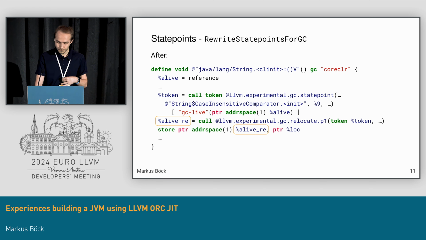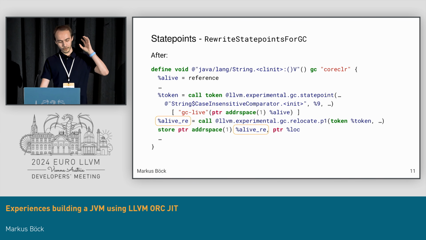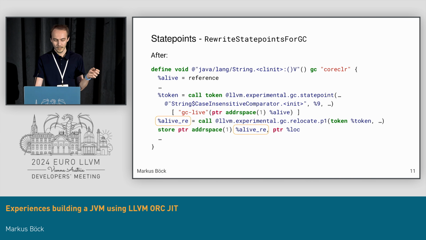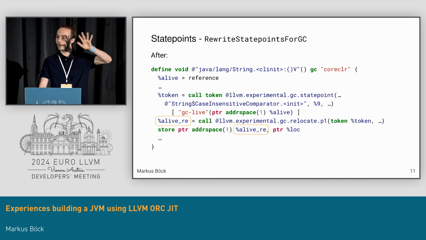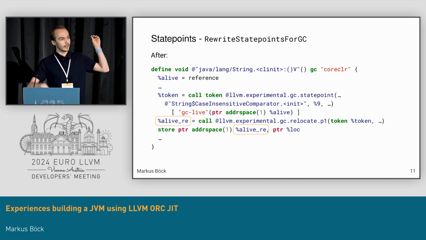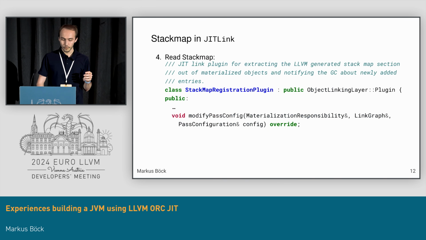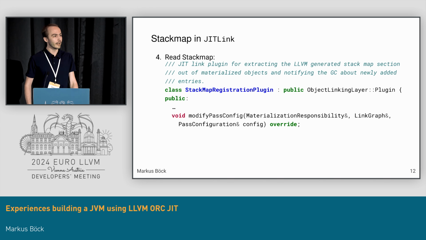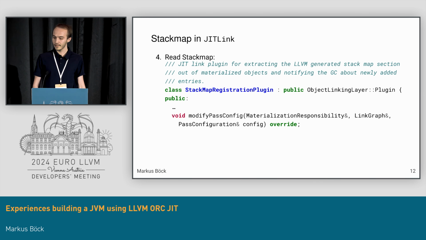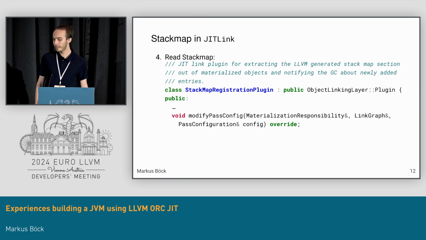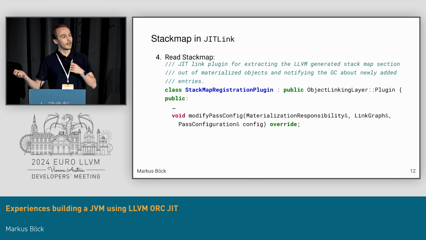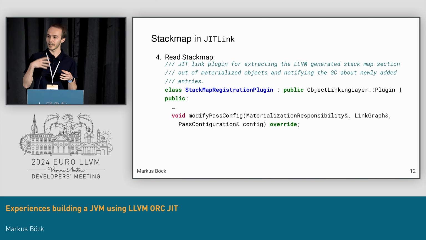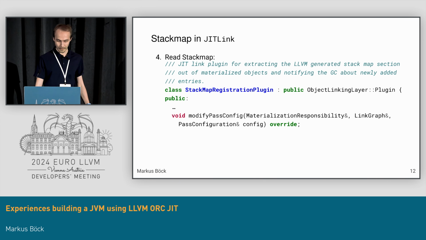So now how to access these at runtime: any of these values in this GC live can be found in a stack map that is generated for us by LLVM. These are in every object file. We can use a linker plugin in JITLink to then read these stack maps. JITLink provides this nice object linking layer plugin that has this modified pass config. And with this modified pass config, we can schedule in the pass where we can read out the stack map.